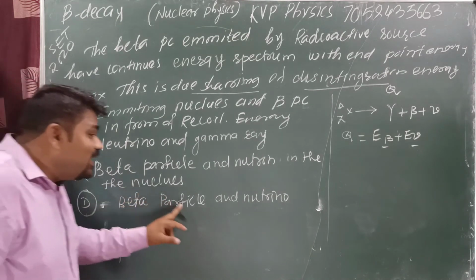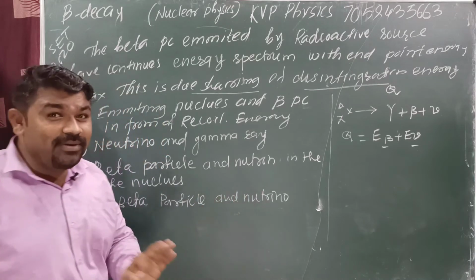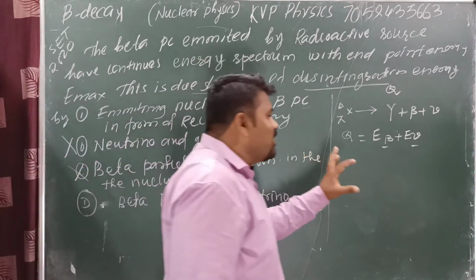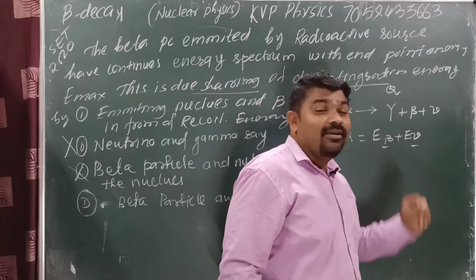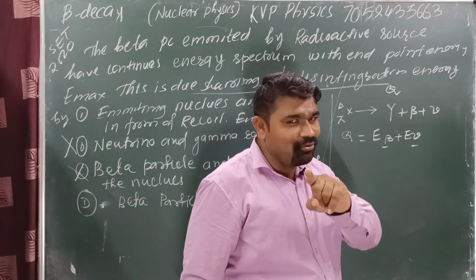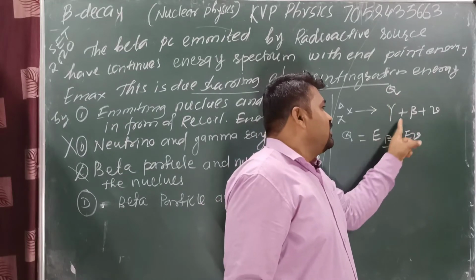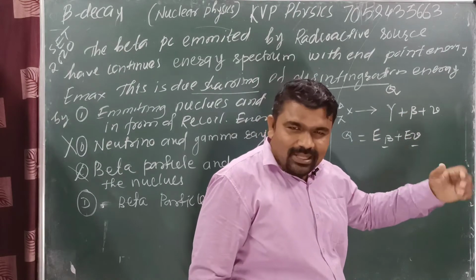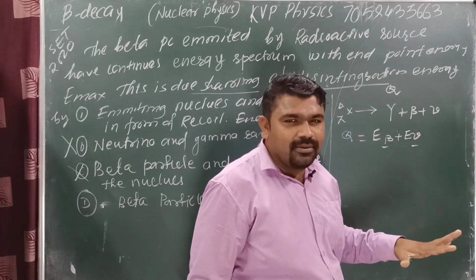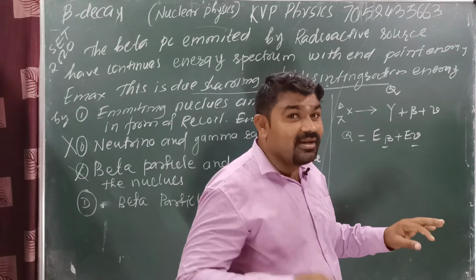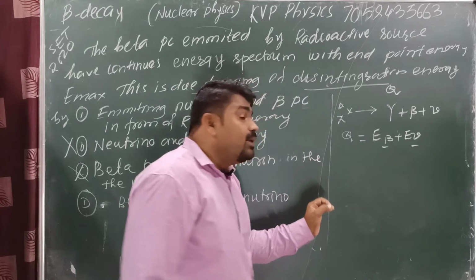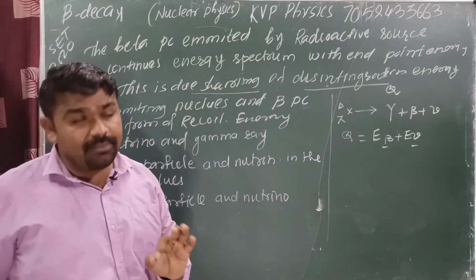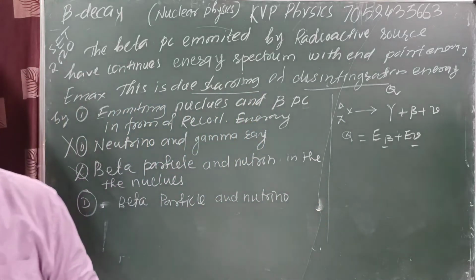Okay, it's a beta particle and a neutrino. Whatever the energy is shared between the beta particle and the neutrino particle, always memorize, the energy contribution of the heavy particle is neglected or compared to zero. Got it? Whatever the disintegration Q value is, it is shared between the beta particle and a neutrino.